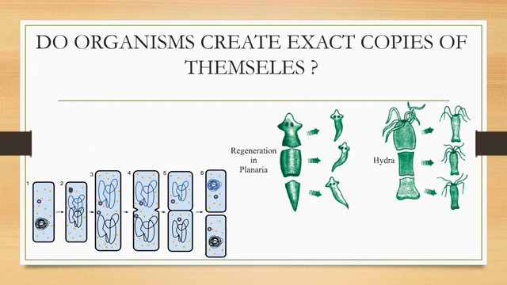Do organisms create exact copies of themselves? Organisms look similar because their body designs are similar. If body designs are to be similar, the blueprint of these designs should be similar. Thus, reproduction at its most basic level will involve making copies of the blueprints of the body. In the previous class, we learned that the chromosomes in the nucleus of a cell contain information for inheritance of features from parents to the next generation in the form of DNA, that is deoxyribonucleic acid molecules.